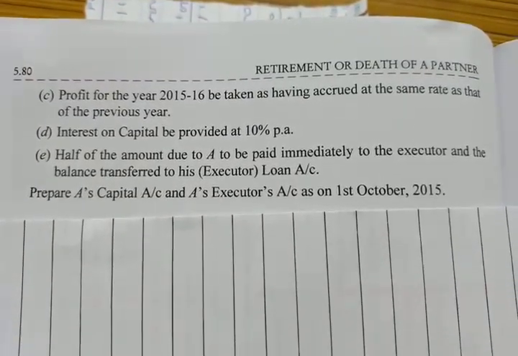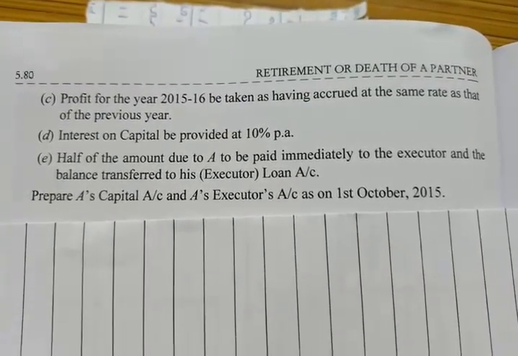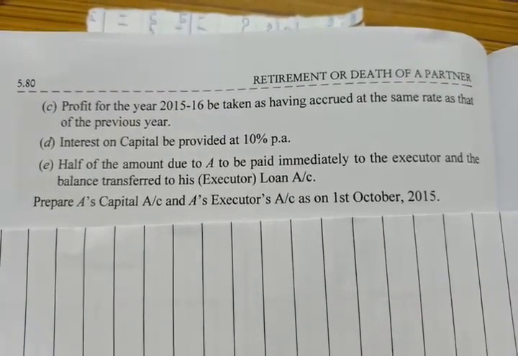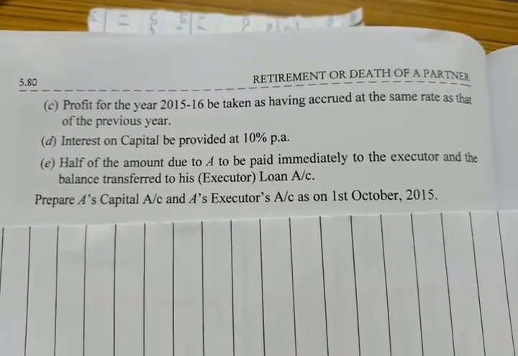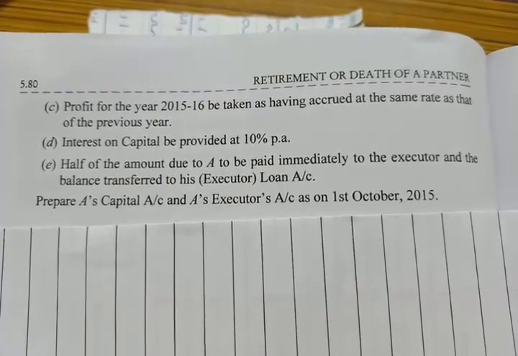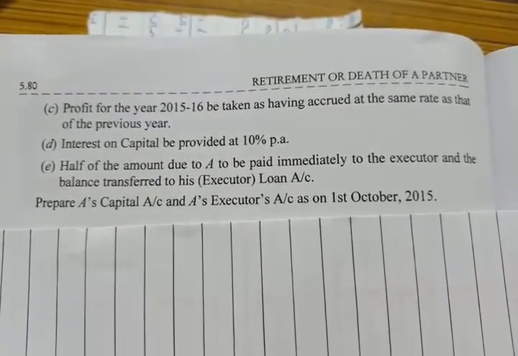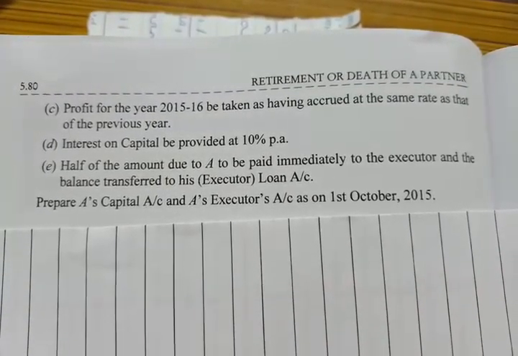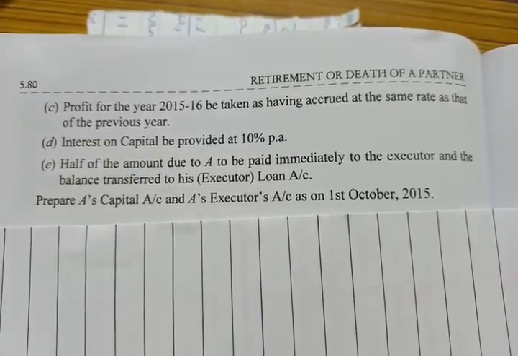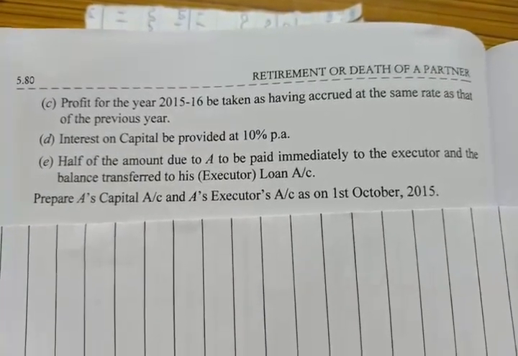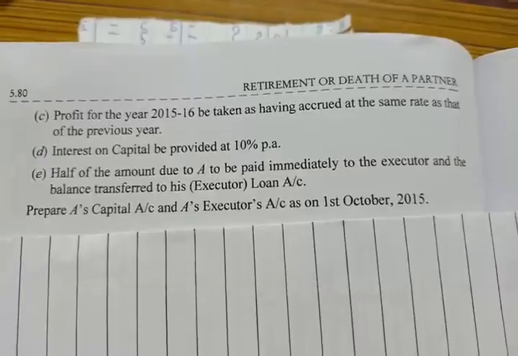And in the last adjustment, they told us that half of the amount due to A is to be paid immediately to the executor and the remaining amount to be transferred to executor's loan account. So we have to prepare A's capital account and A's executor's account as on 1st October 2015. Okay, so let us start.